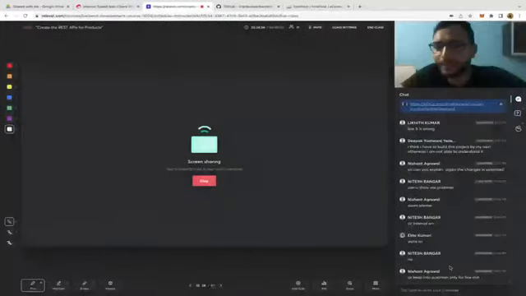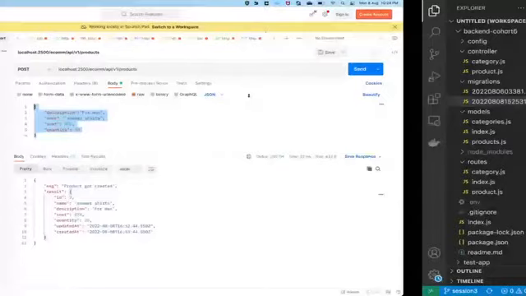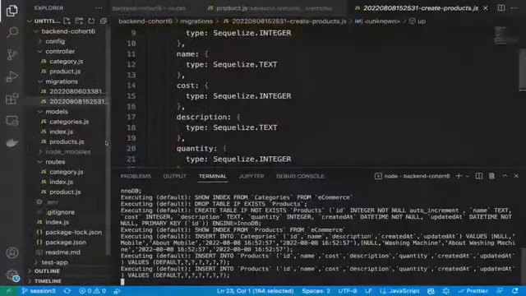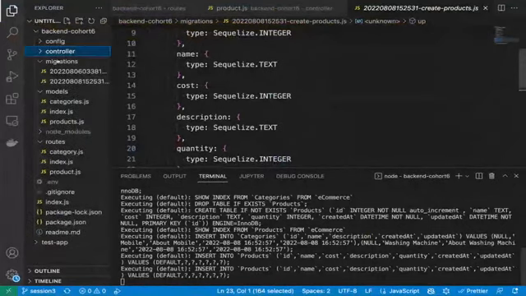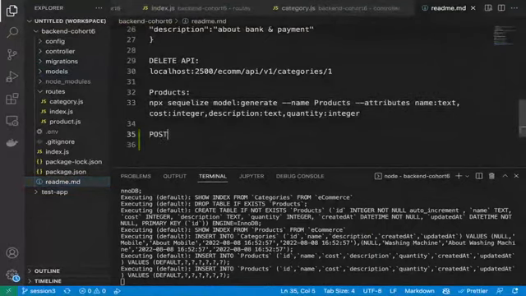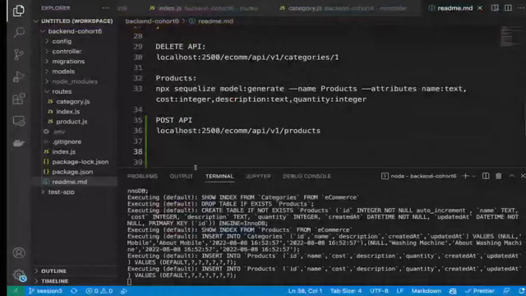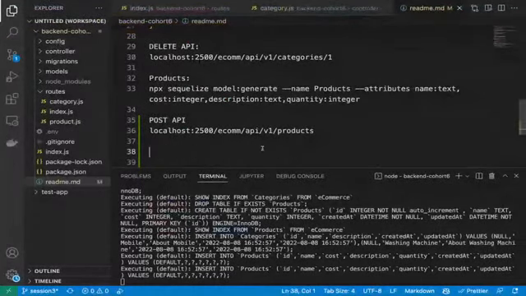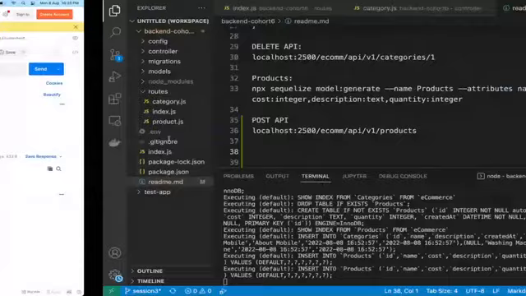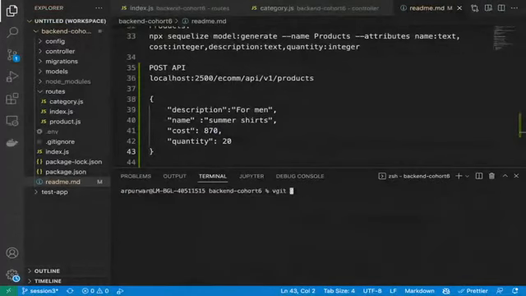Hey, Nishant, what do you want from Postman? You want this data? Let me paste it, or let me put it there in the README also. Post API, and our data was like this. Okay. Yeah, let me now post this also.